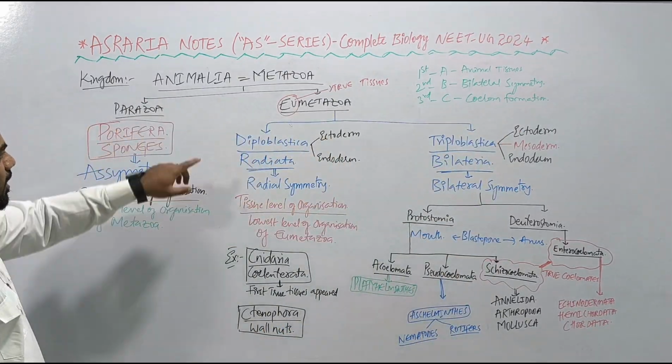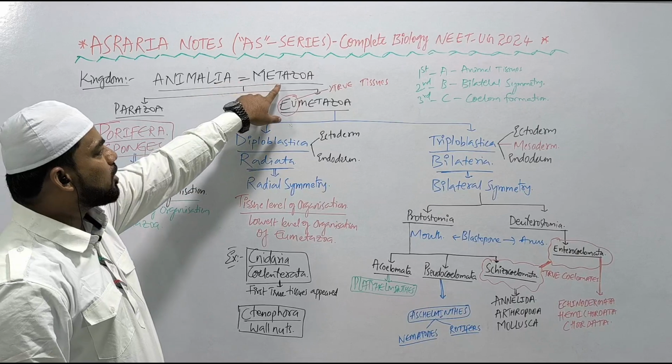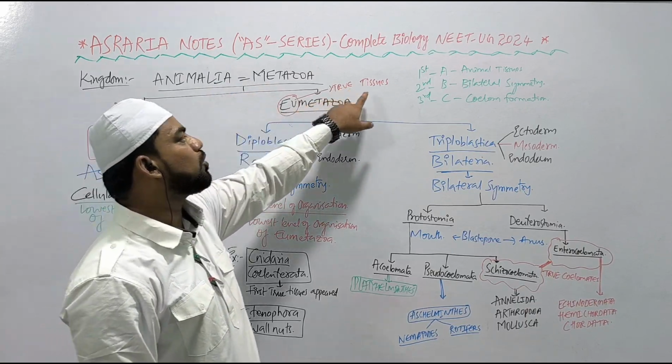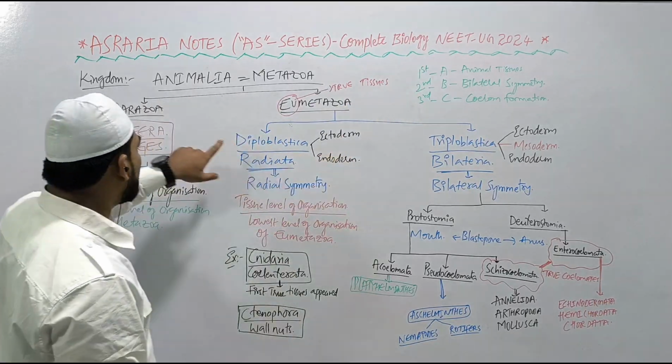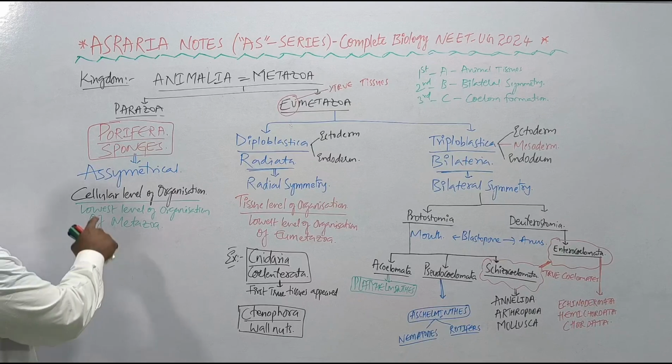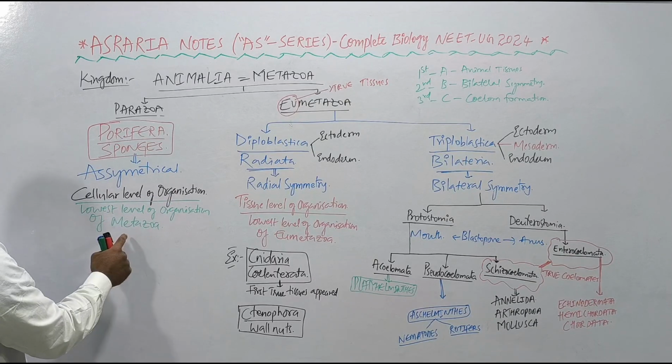अब यहाँ पे classification कैसा है देखो बेटा? Animalia kingdom, animals also known as metazoa, divided into two, parazoa and eumetazoa. Eu माने true, तो true tissues, animal tissues form हुए, सबसे पहला key transition है. तो parazoa में क्या रहता? सिर्फ cells रहते, tissues नहीं रहते. इसलिए cellular level of organization is the lowest level of organization of metazoa.